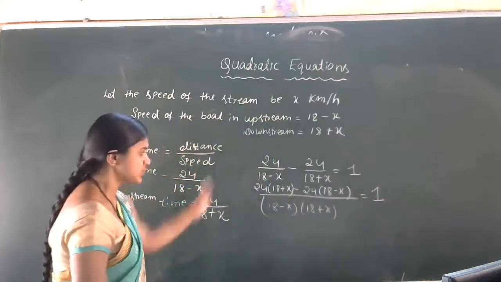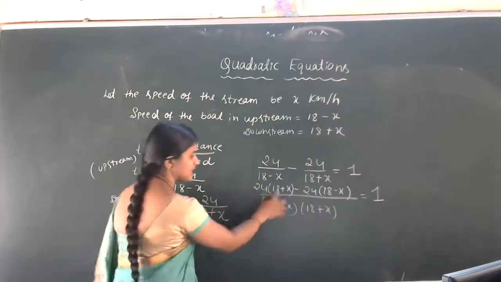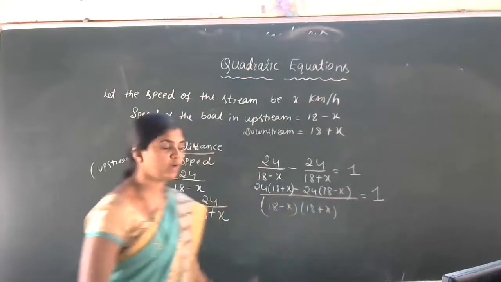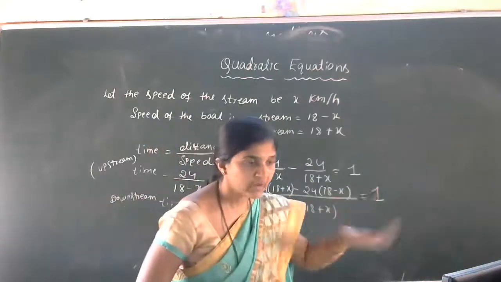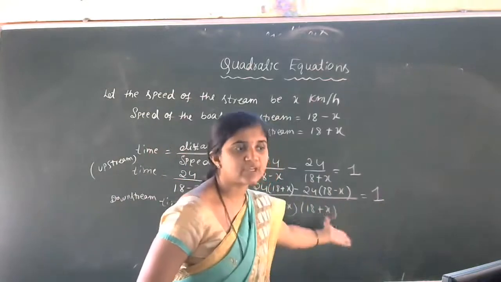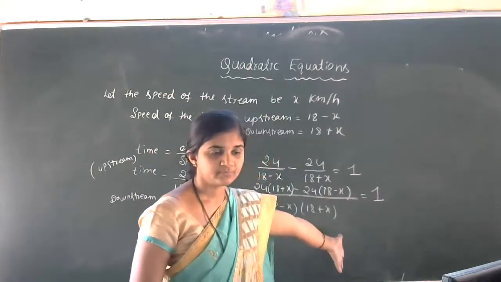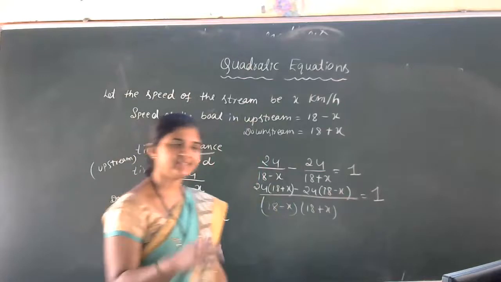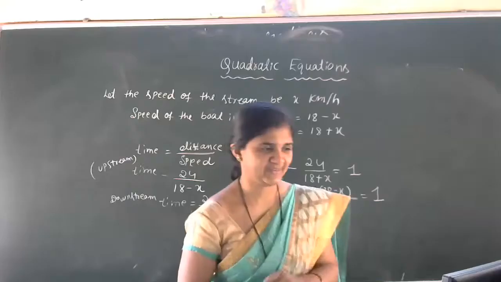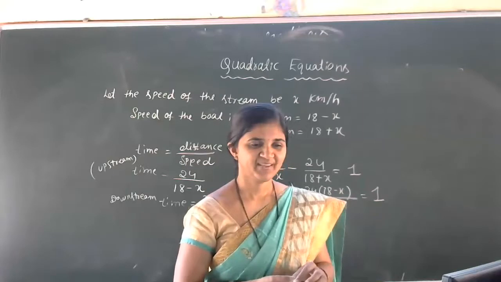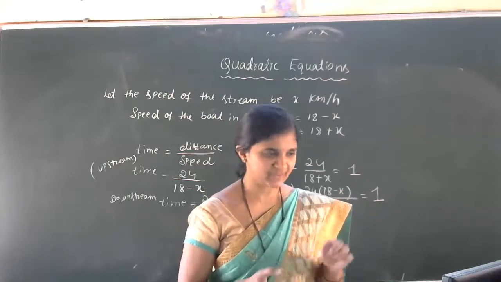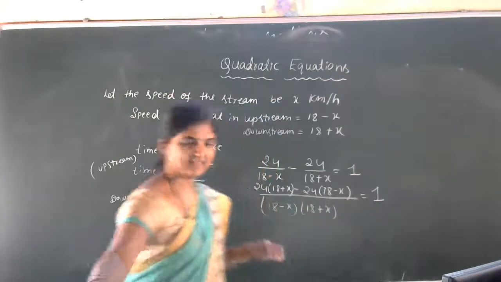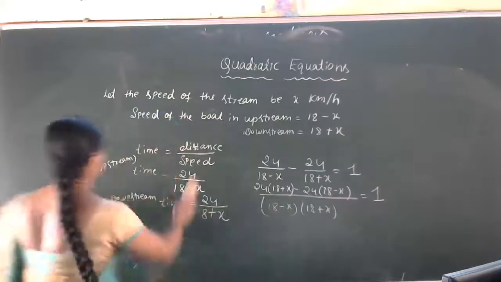Yes, LCM. So next you have to simplify this one. Multiply and simplify: multiply this first, then cross multiply, sending this to that side. Do you need the explanation of this simplification? If you want, I'll continue, otherwise you can continue. What is your opinion? You want the explanation? Yes. So up to this, got the idea of LCM? Okay, so now we'll continue here.